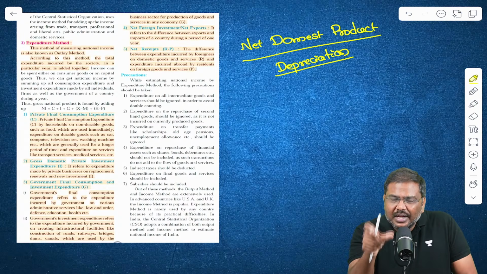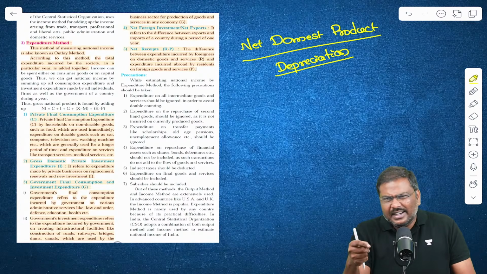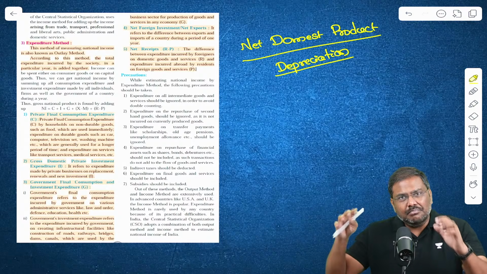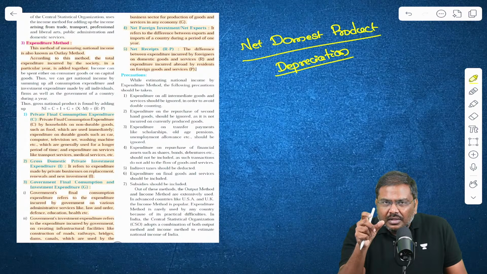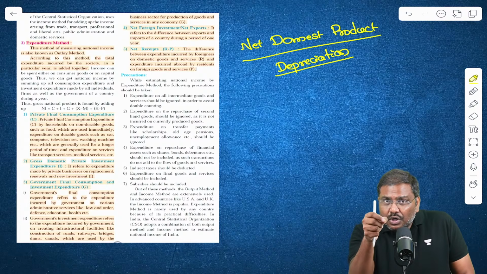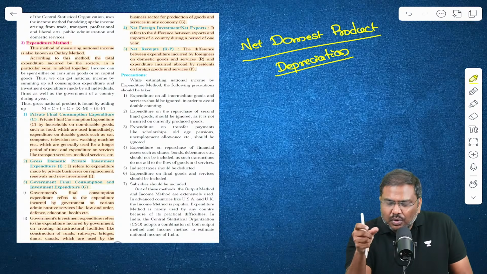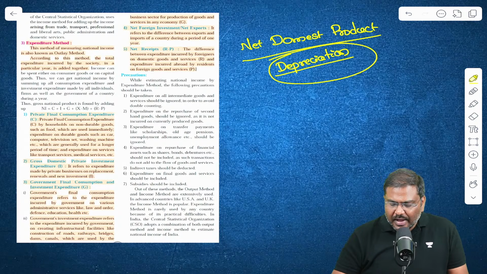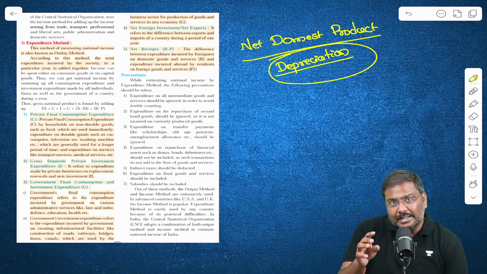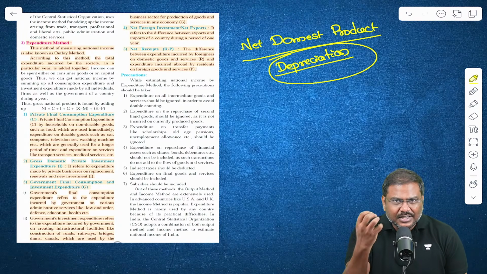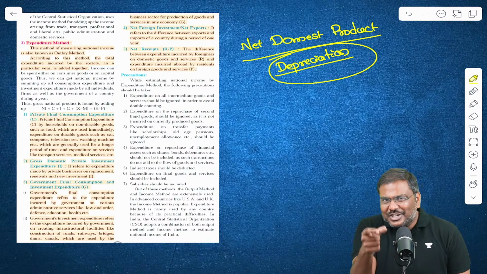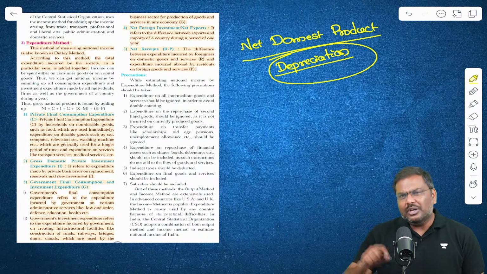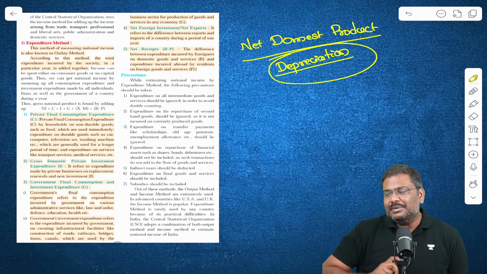That reduction in the value of an asset applies to the machines you're using, the trucks you're using, the manufacturing facility, etc. These capital assets will keep on losing value. And when they lose value, that is referred to as depreciation. So when you calculated the GDP number, you did not account for depreciation. You did not take depreciation into consideration.